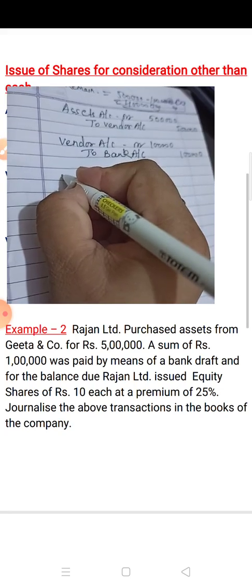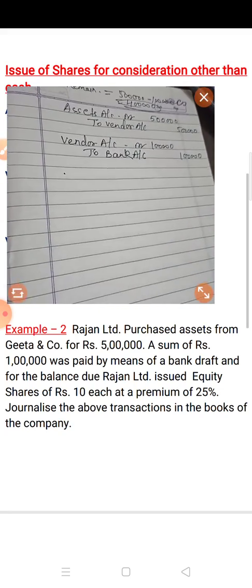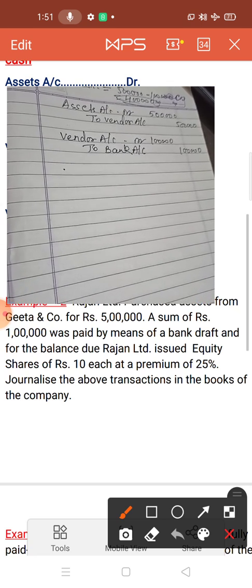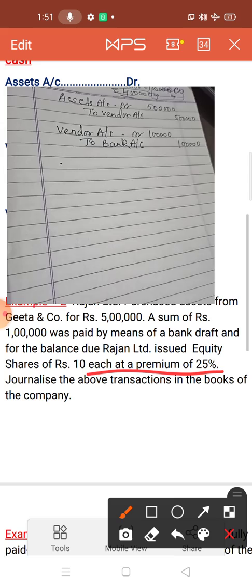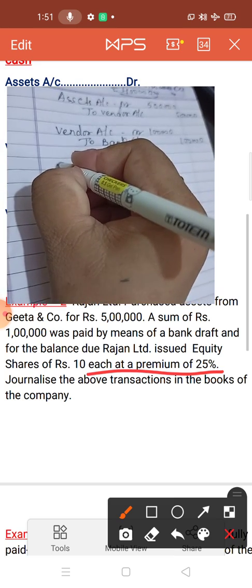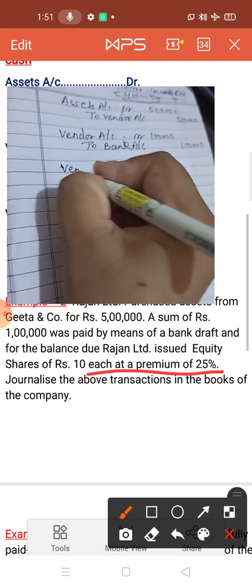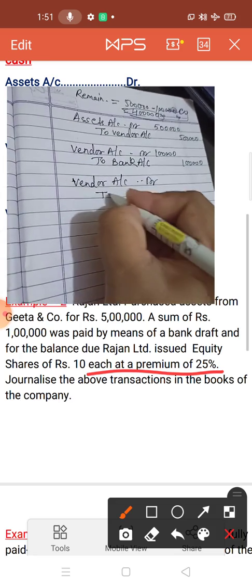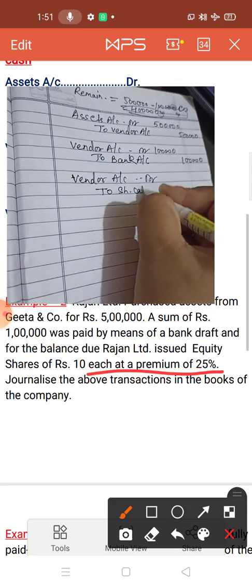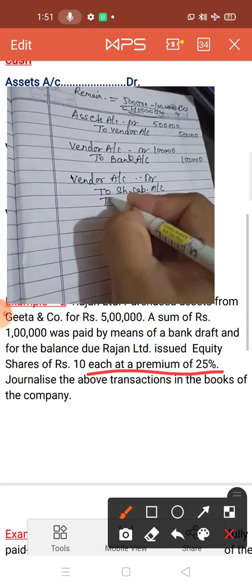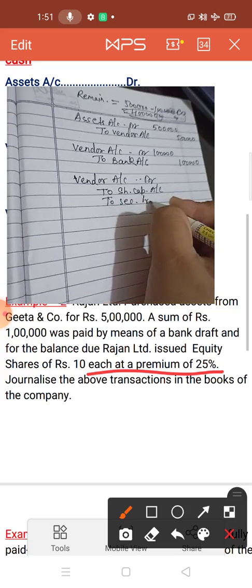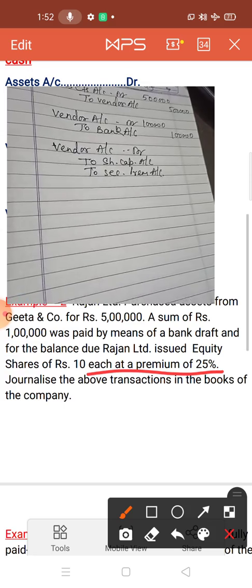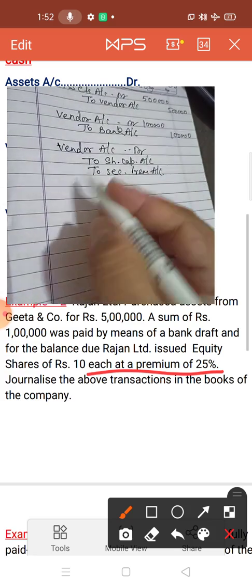So what is the entry? Now see, here issue of equity share at a premium of 25%. So make the entry at the time of premium: vendor account debit to share capital account, to security premium account. Okay, now what you have to do? You have to fill the amount.